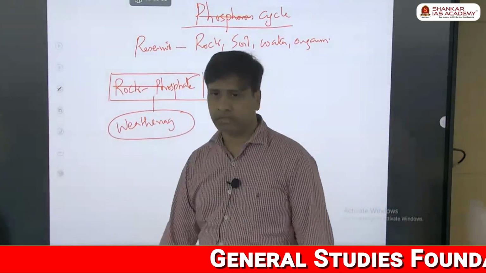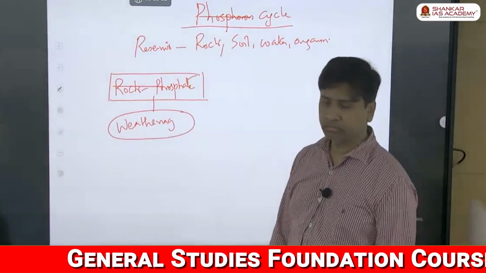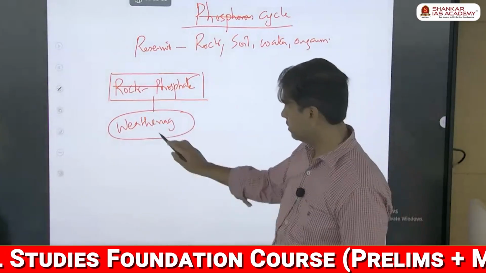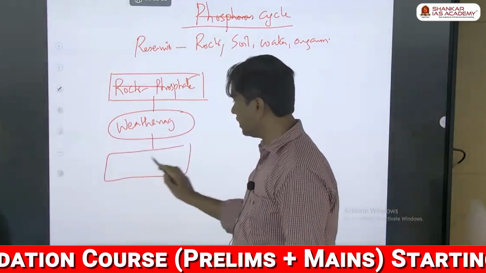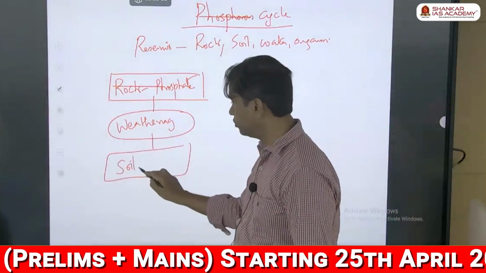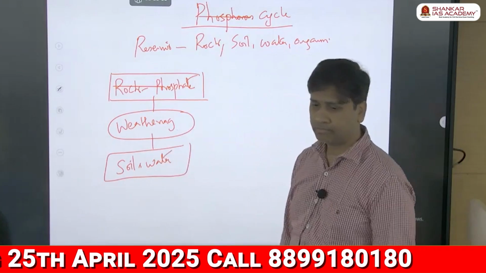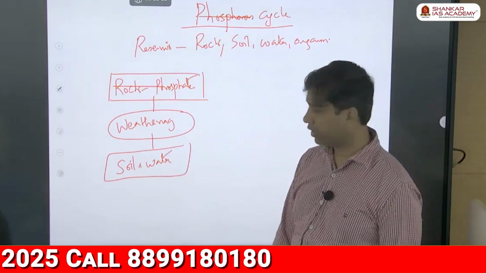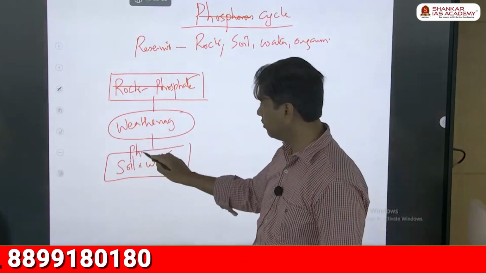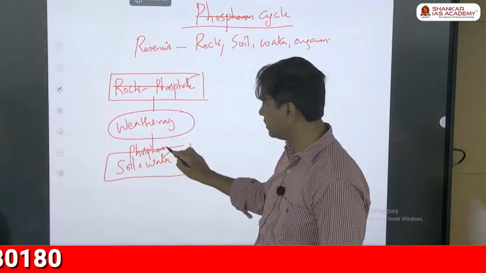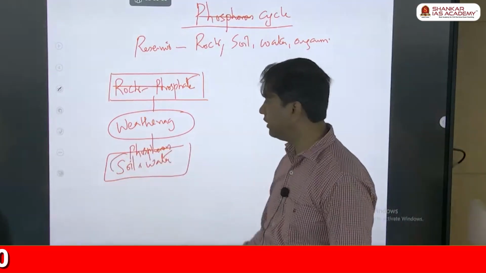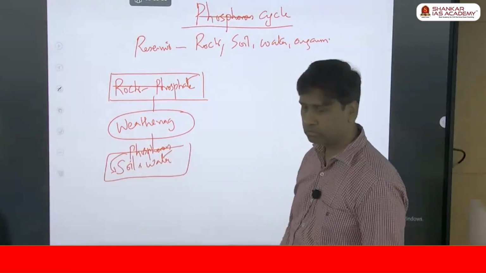In the weathering, the phosphate will come out as phosphorus. Now, that phosphorus will enter into soil and water. Okay, so you can make a note. In the weathering, it will come out as phosphorus. The phosphorus will enter into soil and water.